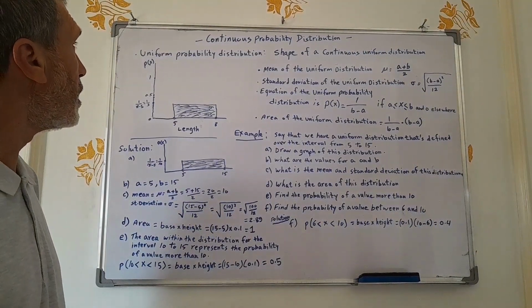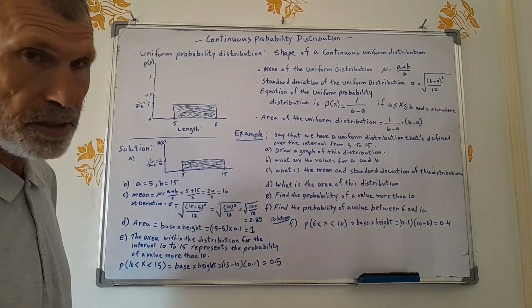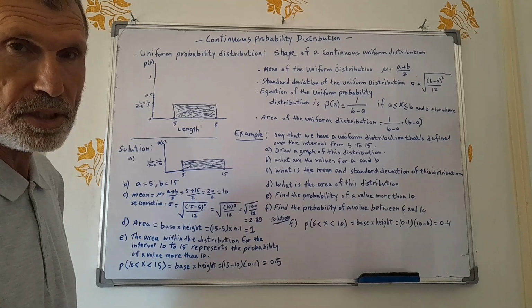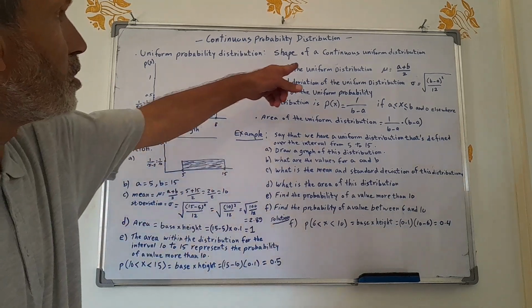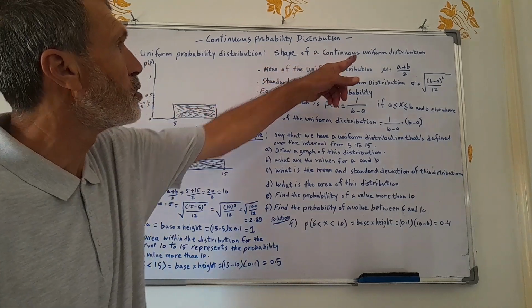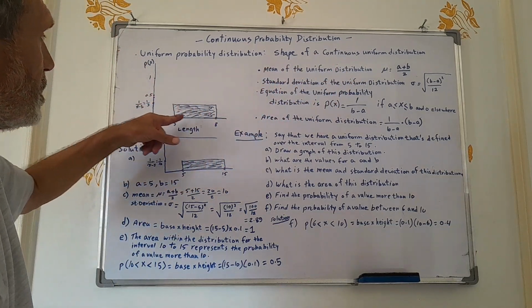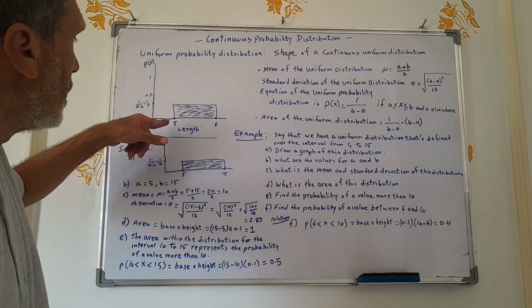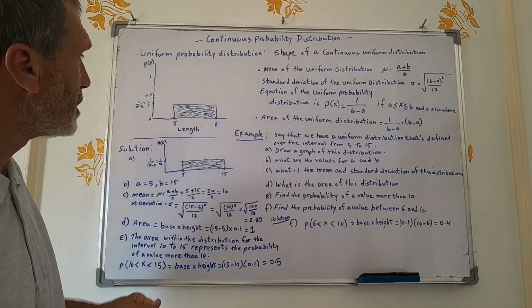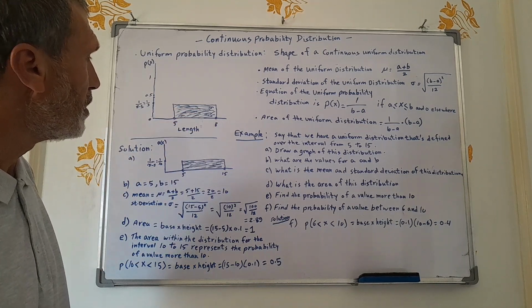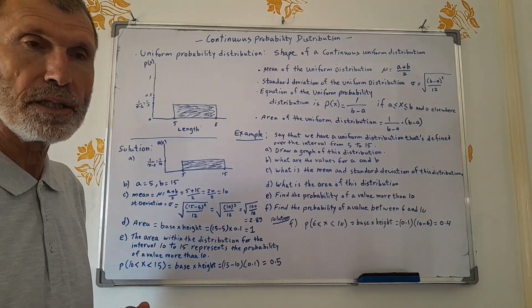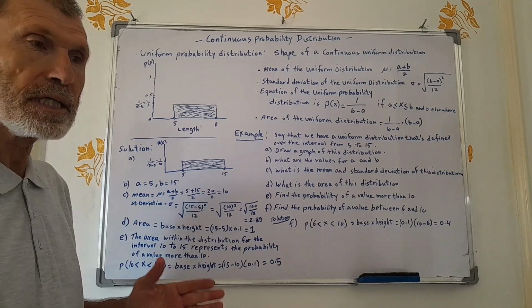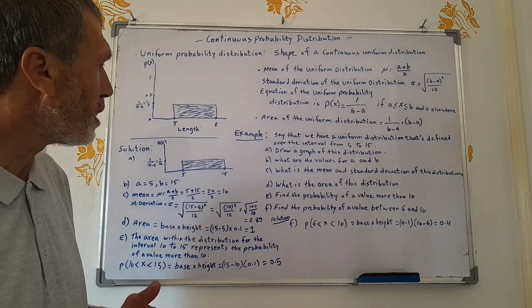Now we go further to discuss some properties of the uniform distribution. The shape of a continuous uniform distribution, as you can see, is rectangular. In the example of a bus traveling from Beirut to Amman, it takes between 5 hours and 8 hours.